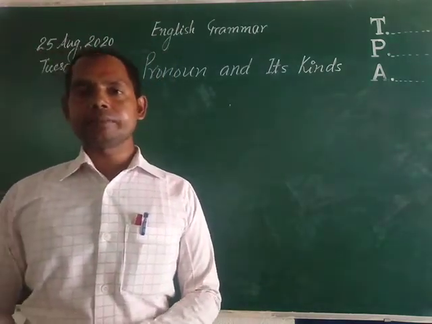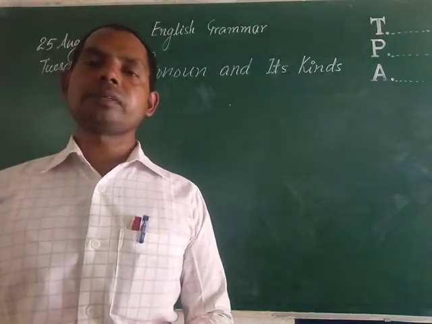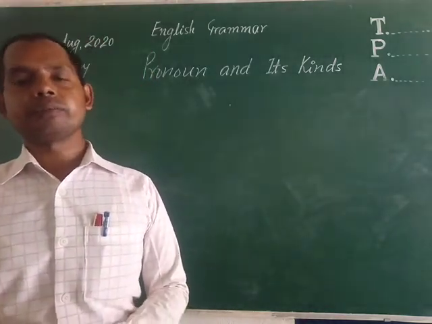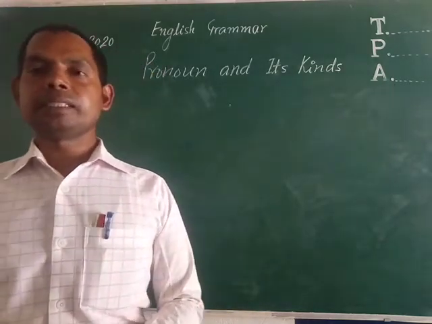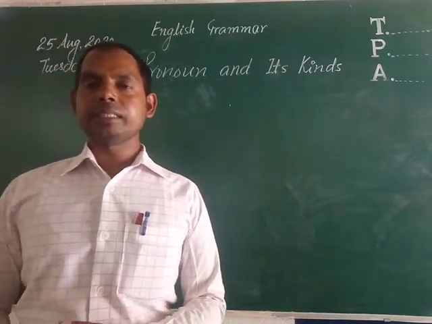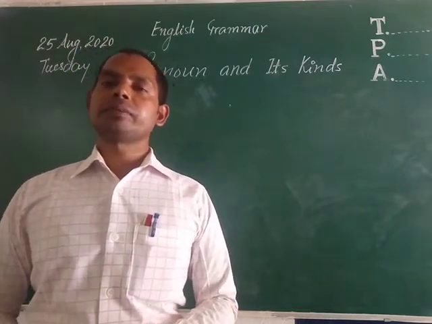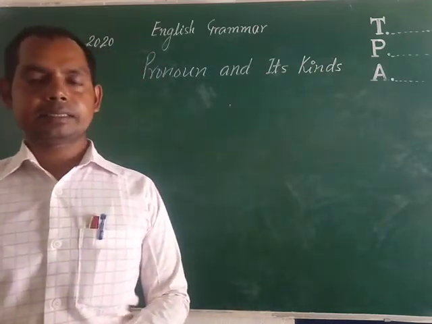So there are three types: the pronoun of first person, the pronoun of second person, and the pronoun of third person. The pronoun of first person is I, we. The pronoun of second person is you, and the pronoun of third person is he, she, it, they.